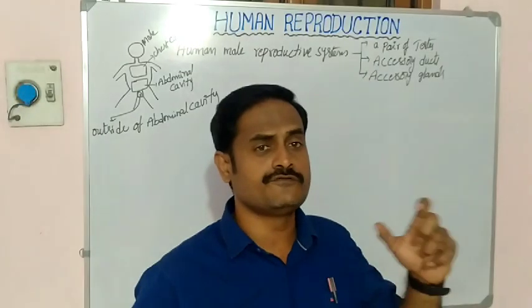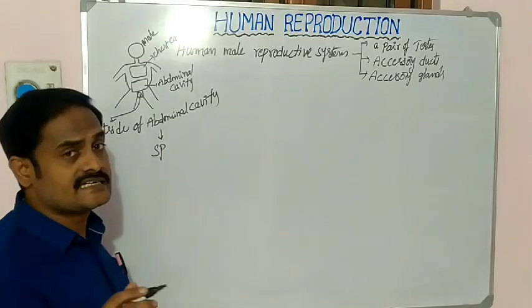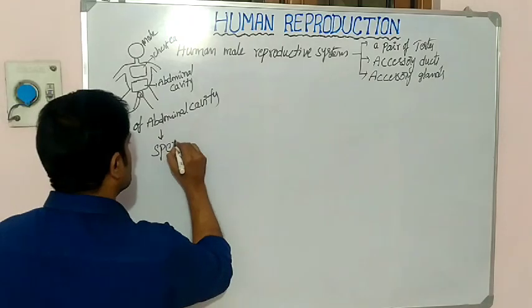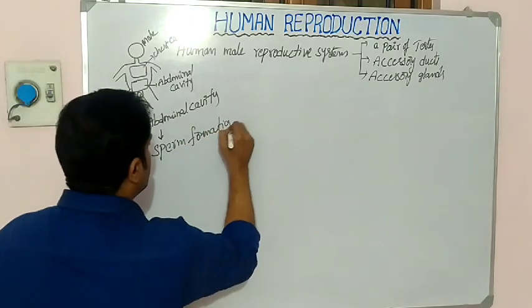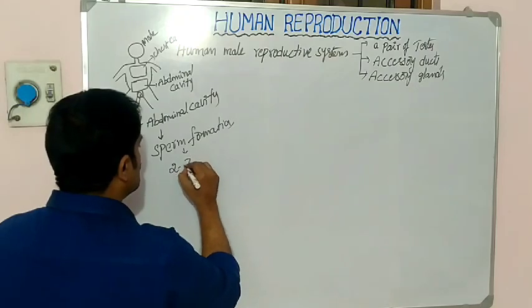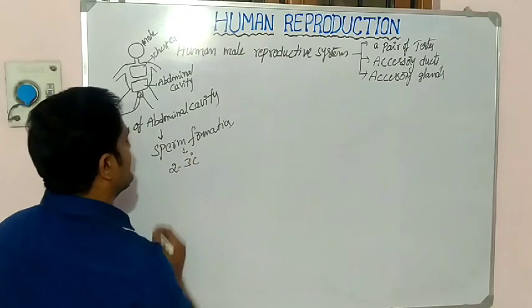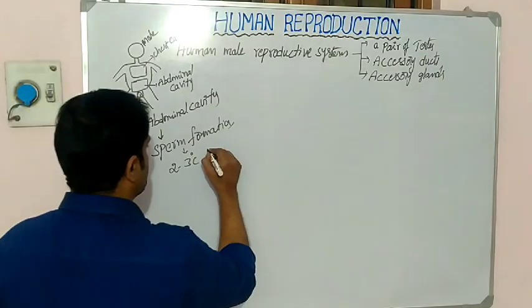Because of sperm formation. Sperm formation requires a particular temperature. It requires nearly 2 to 3 degrees centigrade lower than the body temperature.